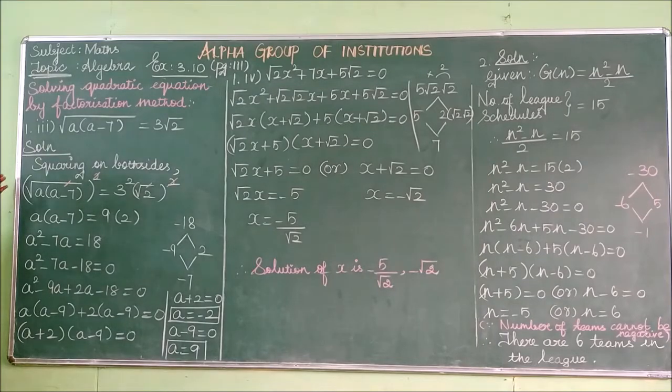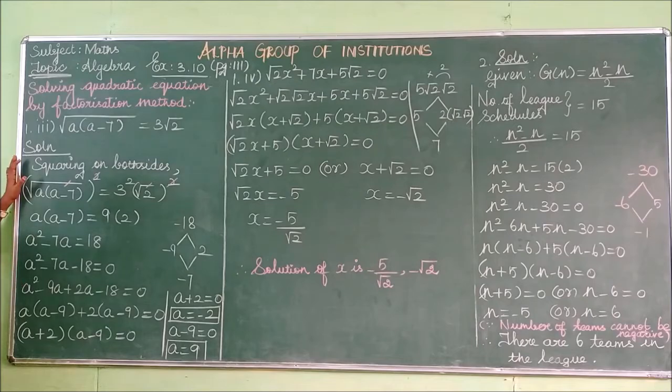So listen here. In today's exercise 3.10, look at page number 111 and read the question. Solving quadratic equations by using the factorization method. So the first one, third subdivision: square root of a into a minus 7 is equal to 3 root 2. You have to solve this using the factorization method and find the value of the variable. What is the variable present here? A. Afterwards you have to find the value of that a.